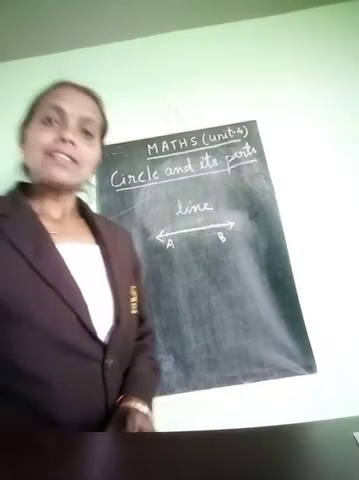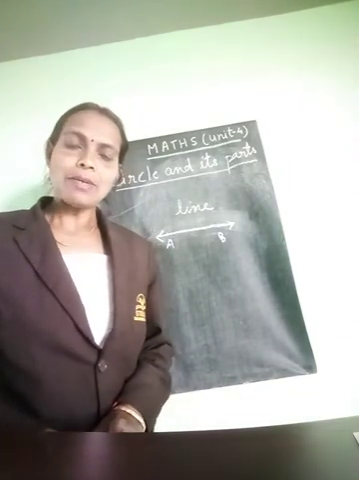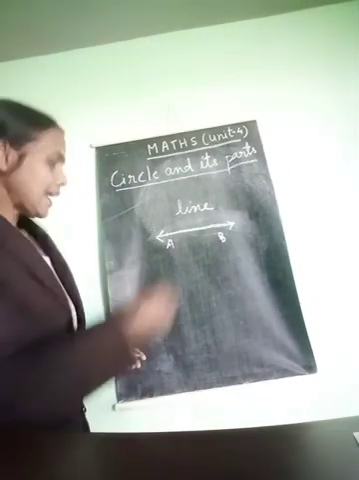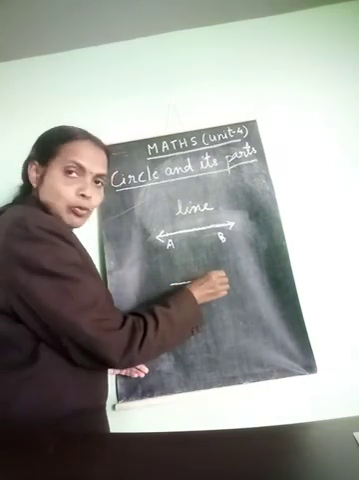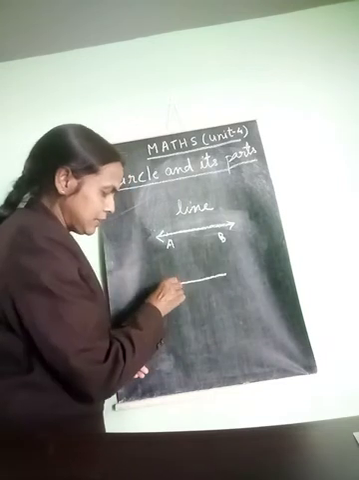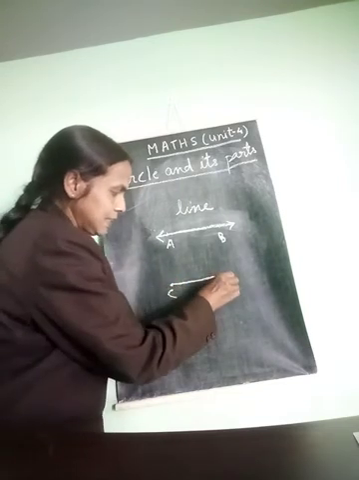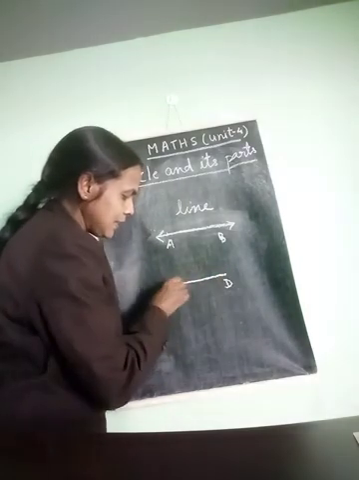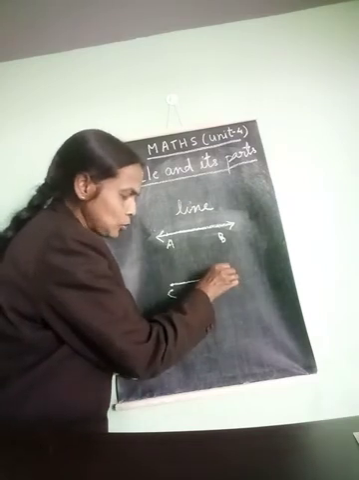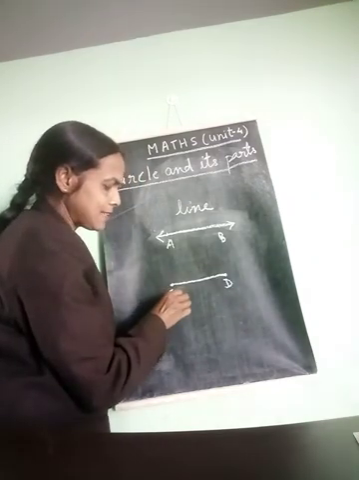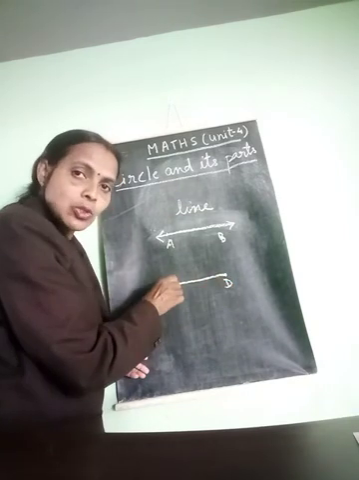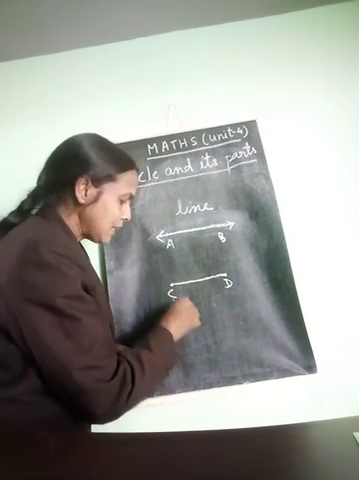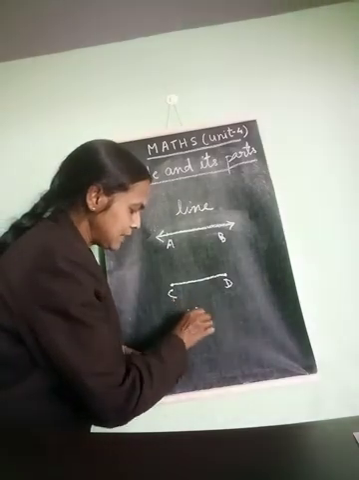Now, what is a line segment? A line segment is a part of the line. It is straight with no bend and it has two endpoints, C, D. This is the line segment. It has two endpoints. So this is line segment CD. It is a part of the line which has two endpoints. You write line segment CD like this.